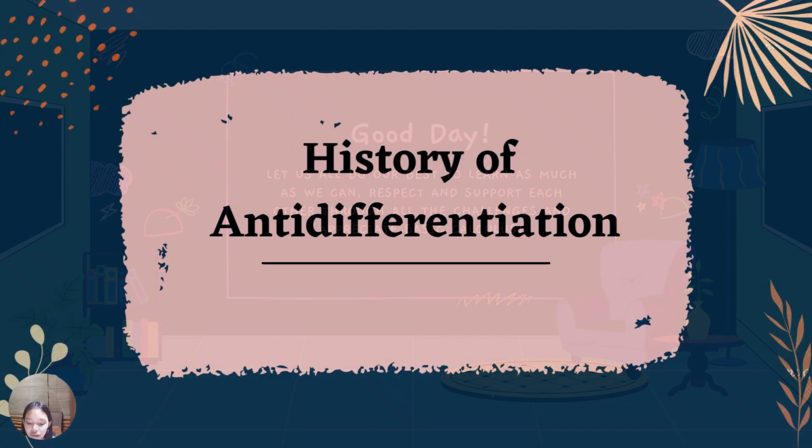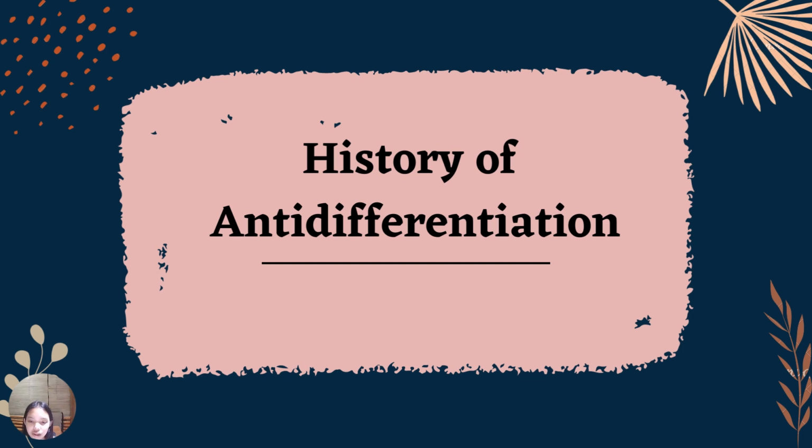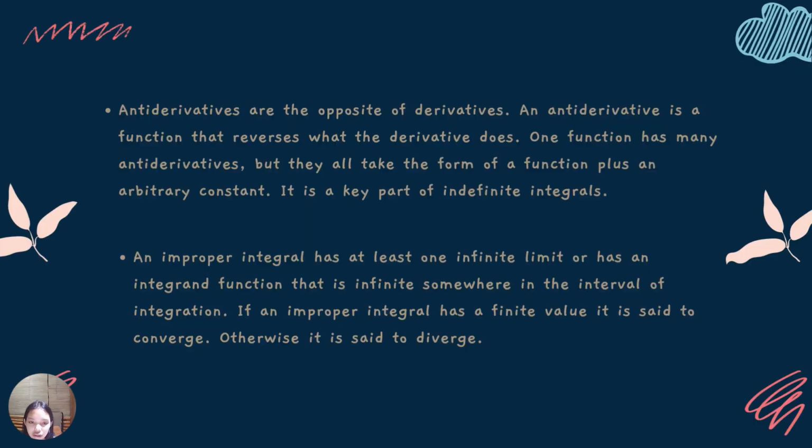Good day, everyone. We are going to present the history of antidifferentiation. Antiderivatives are the opposite of derivatives. An antiderivative is a function that reverses what the derivative does. One function has many antiderivatives, but they all take the form of a function plus an arbitrary constant. It is a key part of indefinite integrals.